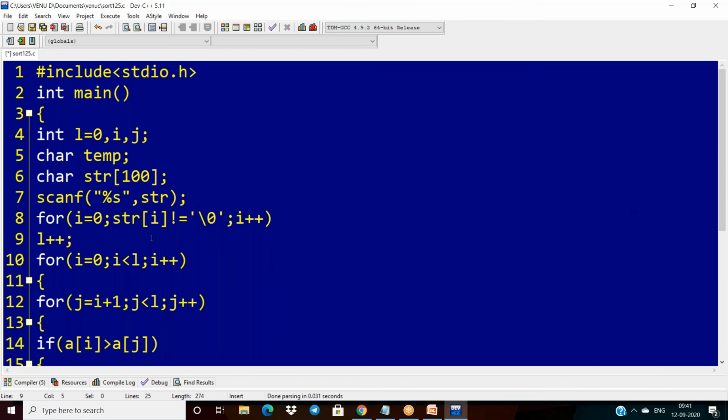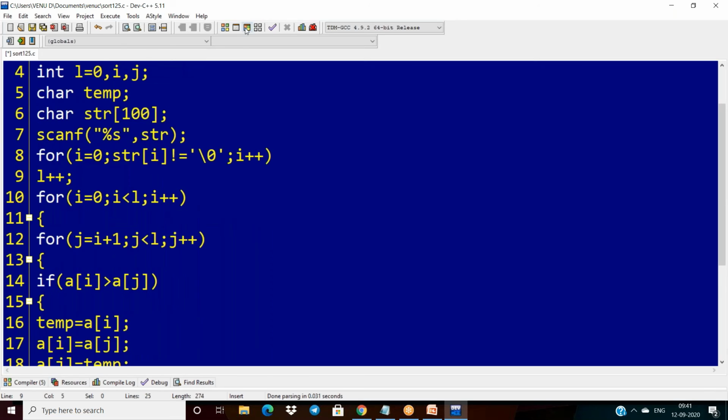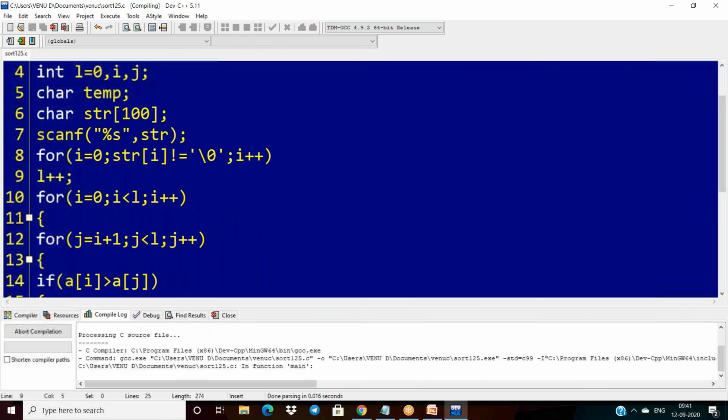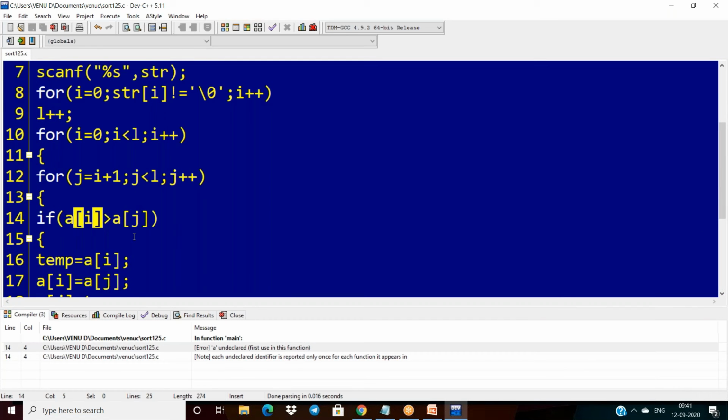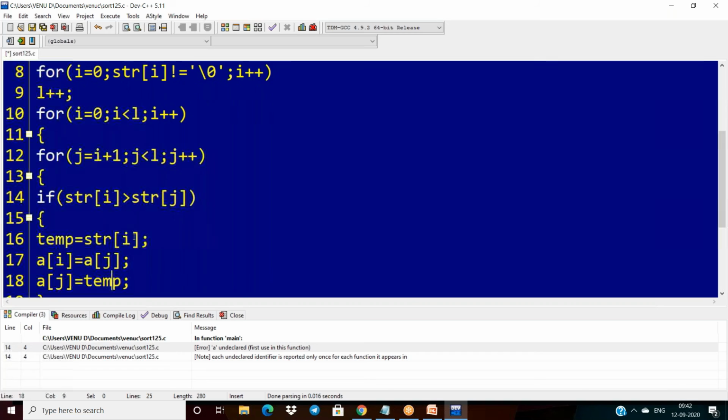Okay. So i is 0, str of i not equal to null, i plus plus. Now see the execution. So a is not required here. Our input is str, so that is why we have to compare str of i with str of j. The remaining modifications use str, and similarly do the modifications here: compare str of i with str of j.